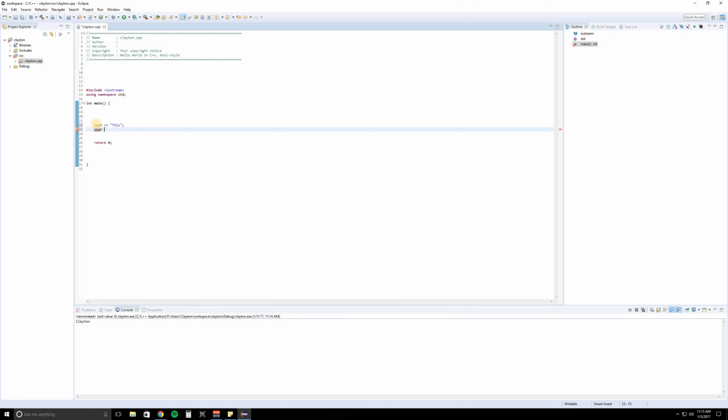cout, this, do is, don't forget to end the program with a semicolon. Do it again. So just repetition. This is how we learn. A program.